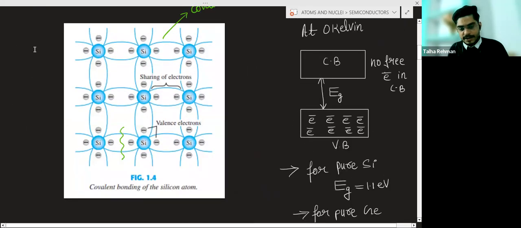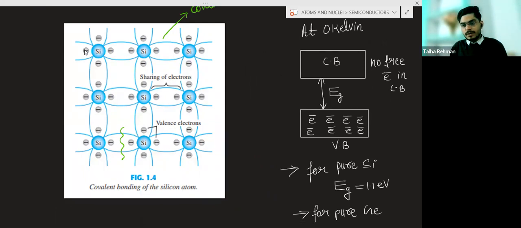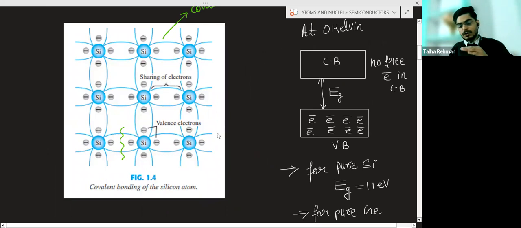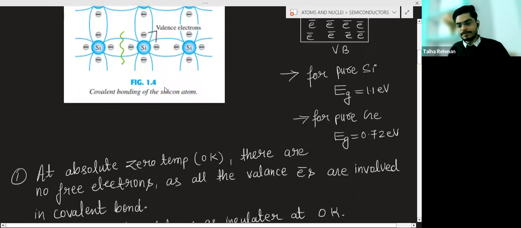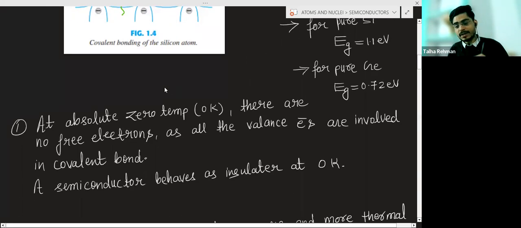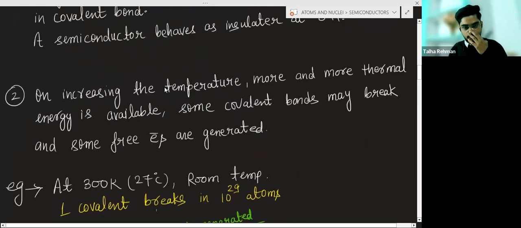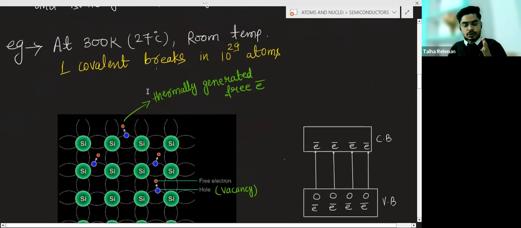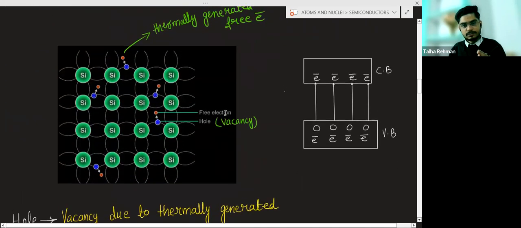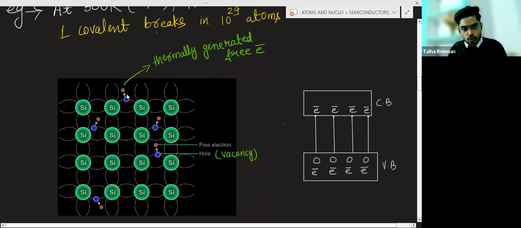Suppose there are 10 to the power 29 atoms, and they are all involved in bond formation. Suddenly you have taken this to room temperature, and only one covalent bond will break. Only one covalent bond will break at room temperature out of 10 to the power 29 atoms. So when the covalent bond breaks, this will be the condition. Suppose this covalent bond breaks due to the room temperature.